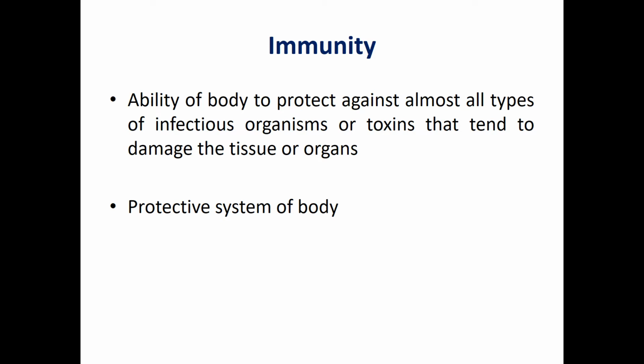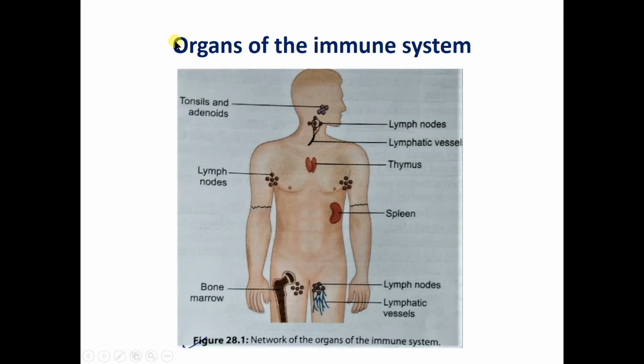So what is immunity? Immunity is basically a protective system of our body, which protects our body cells or body systems against different organisms, infectious organisms or toxins that may damage the tissues or organs. These are the different organs which are involved in the immune system. Our immune response, that is the acquired immune response, consists of different organs.